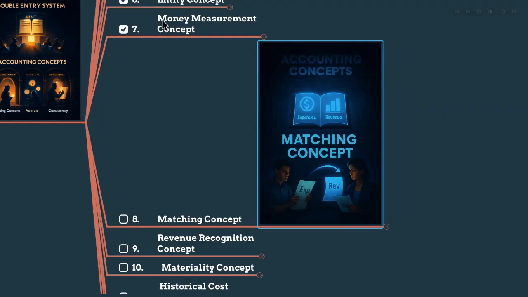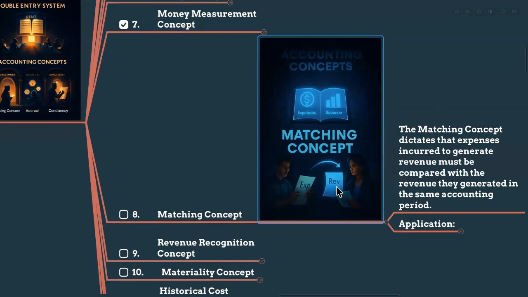Okay, Zaid, you didn't understand the matching concept. Let me give you some examples and more explanation, then you can get it.